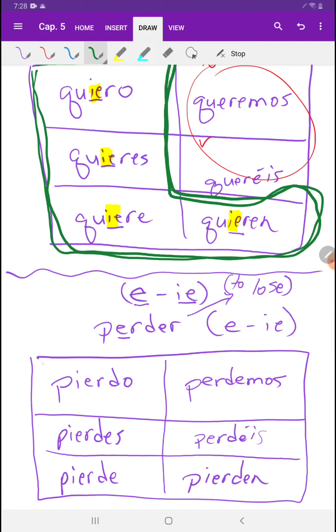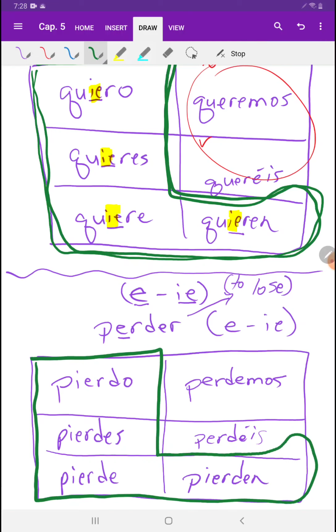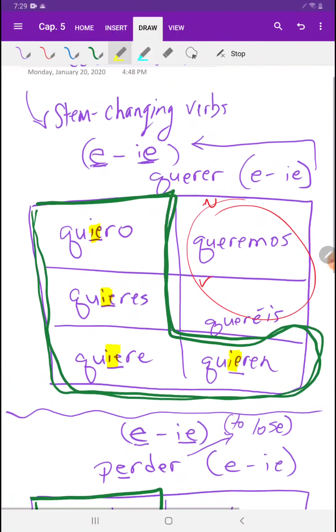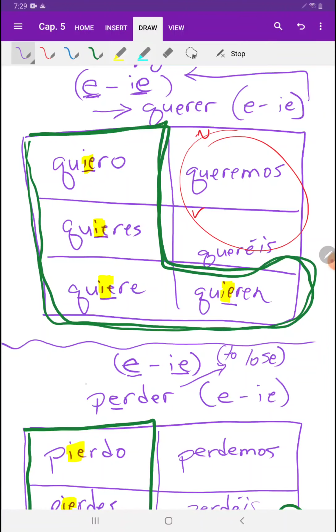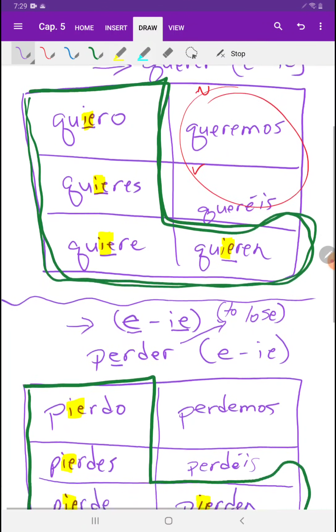And again, you saw that the stem change, which was the E to IE, occurred in the boot part of the chart because it is a boot verb. Okay, so you see the E switched to an IE on the forms that make the shape of the boot. Okay, so very straightforward. Again, querer is an E to IE boot verb, and perder is an E to IE boot verb as well. If we look at a third one,